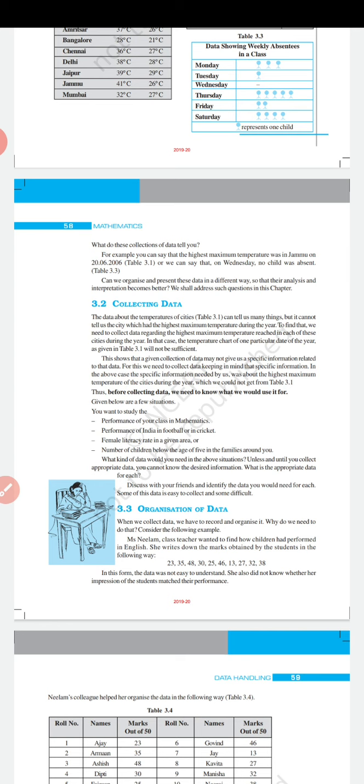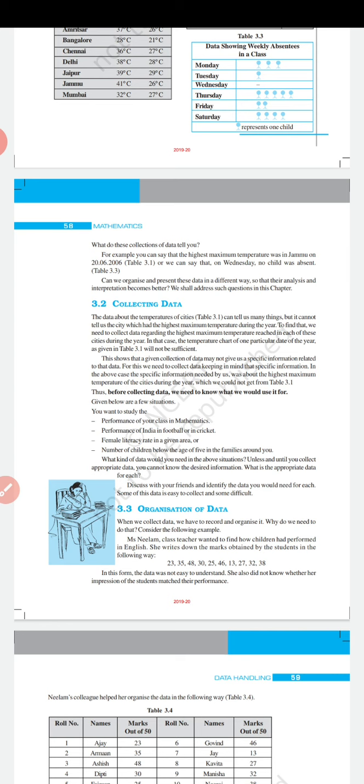What is range of the data? If you see the observations, first you have to write them in ascending order or descending order. If you write it in ascending order, then see what is the highest value of the data and what is the lowest value of the data.